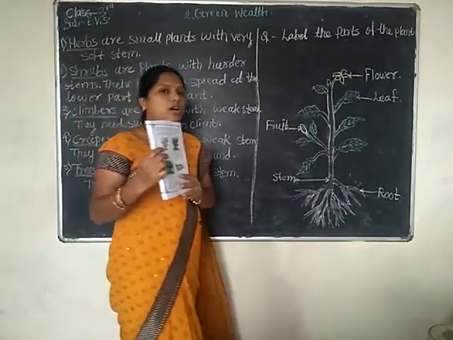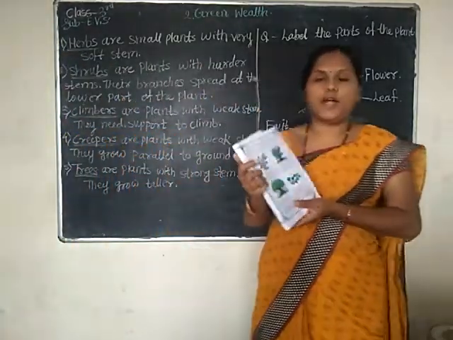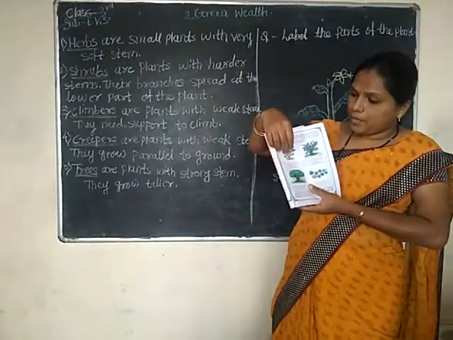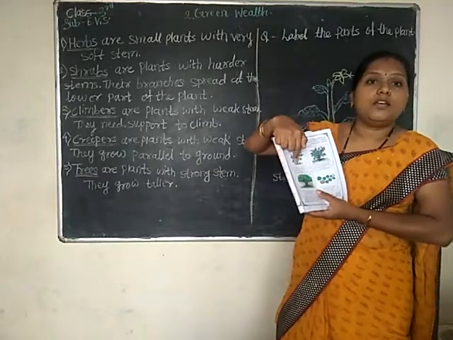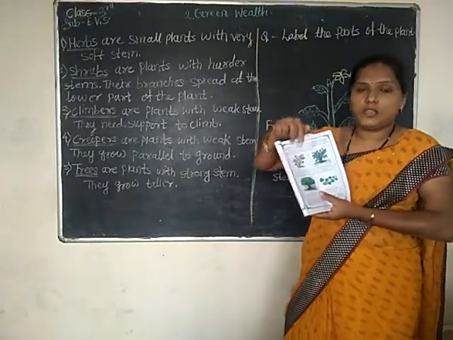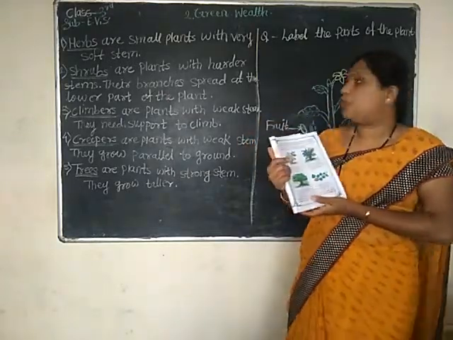Herbs are very small plants, and their stems are very soft. So the example is a tomato plant.